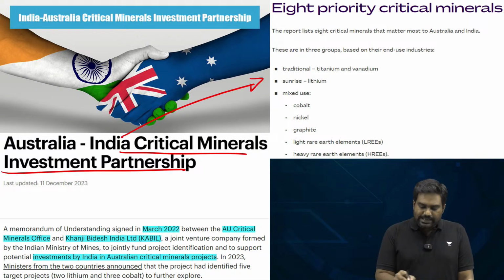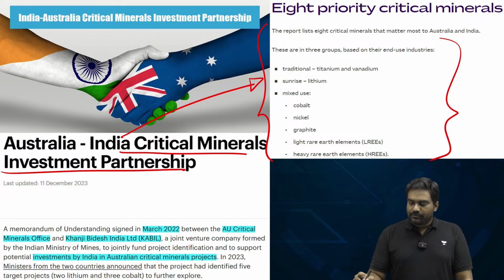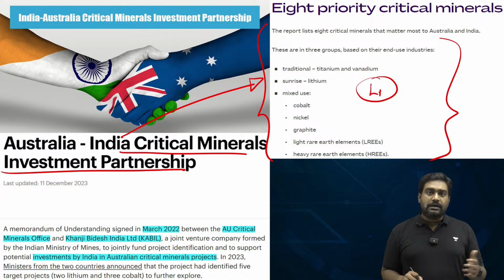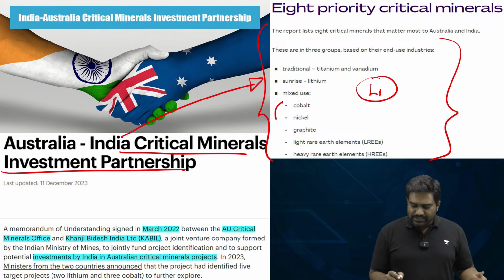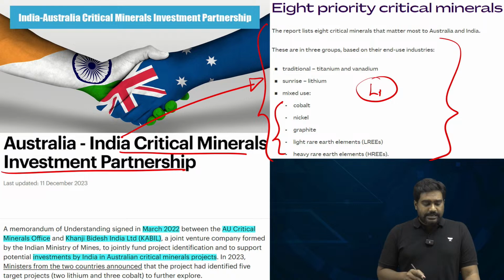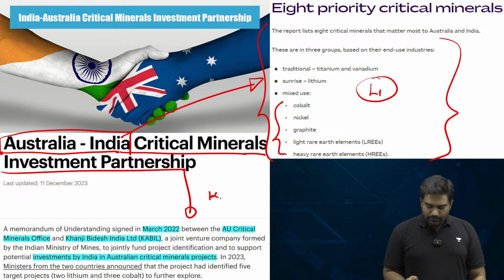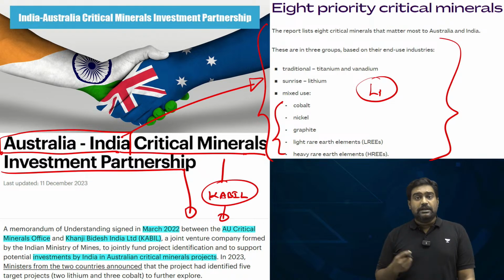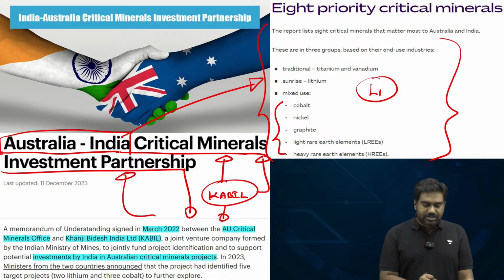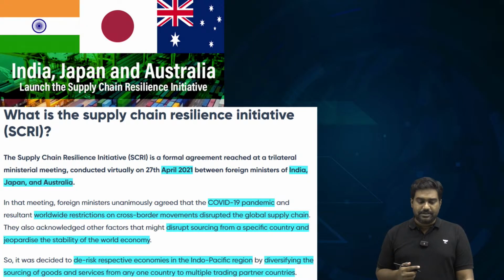As I told you, Australia is blessed with many critical strategic minerals, from lithium to copper, nickel, cobalt, and even rare earth minerals. Australia is blessed with plenty of reserves, and it can be a reliable supplier that can help reduce India's dependency on China-dominated supply chains. So we have launched a critical mineral investment partnership where India's Kabil, Khanij Bidesh India Limited, will collaborate with Australian companies and institutions to jointly explore, invest, and harness the resources which can drive the energy transition plans of both the countries to adopt cleaner forms of energy.